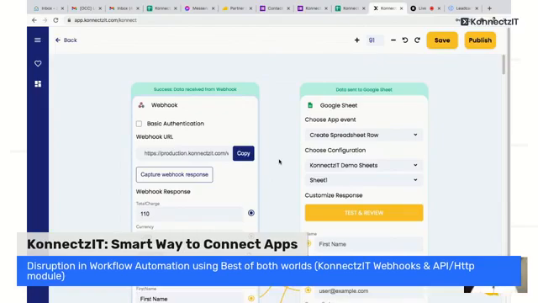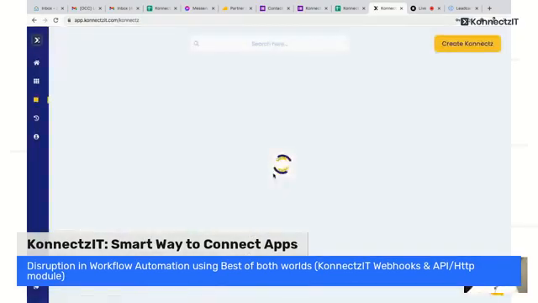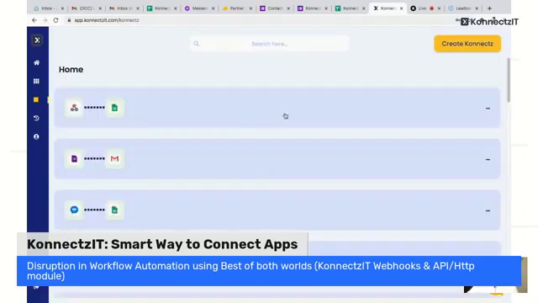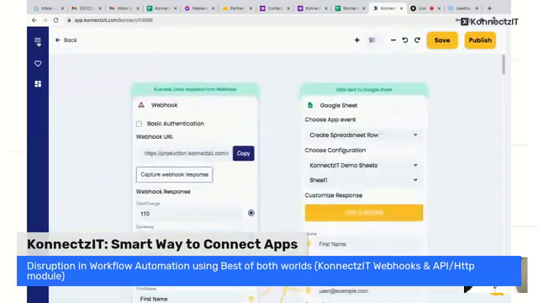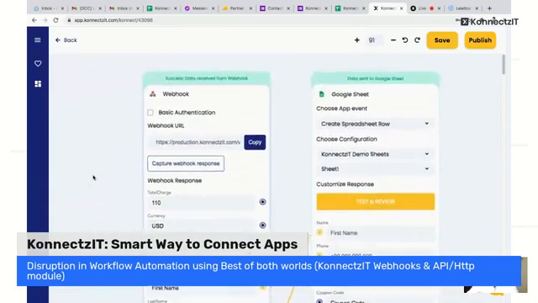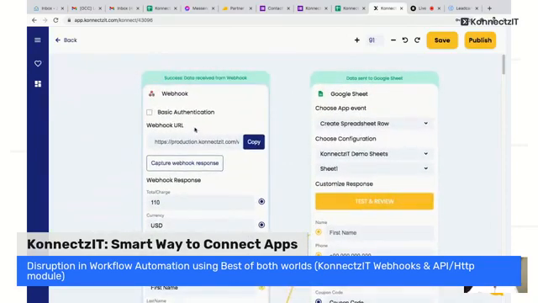Sometimes what happens is those applications ask for whitelisting our domain. In that particular case you can let us know. If you are unable to fetch the data, that is how we can help to whitelist our domain. Other than that, for about 70% of applications which support webhook, you can use our generic webhook feature to connect and build your workflow as normal, even if the app is not integrated inside Connexit.